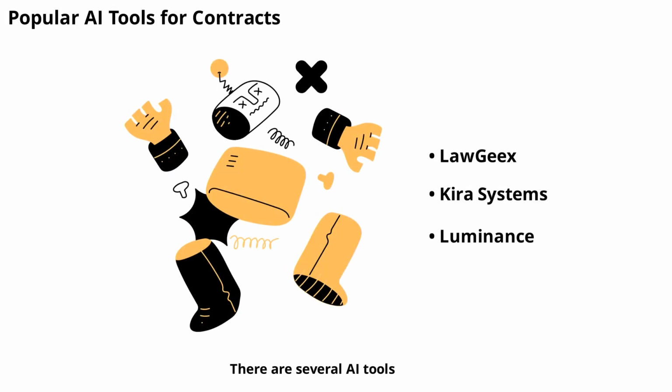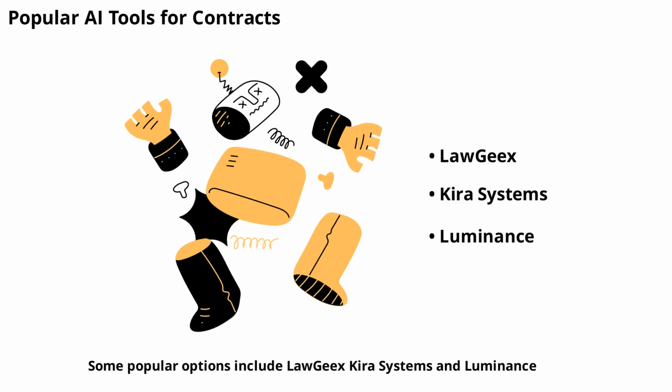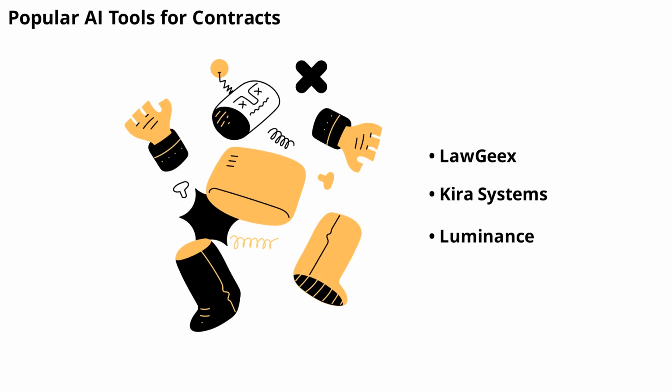There are several AI tools designed specifically for contract analysis. Some popular options include Logix, Kira Systems, and Luminance. These platforms offer user-friendly interfaces and robust security features to help you analyze documents with confidence.